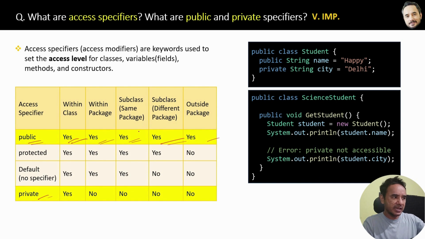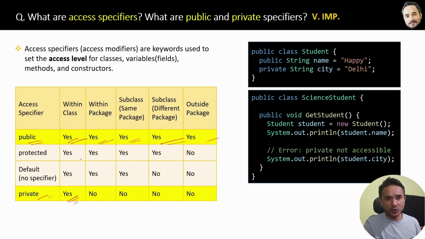What a subclass is, I will tell you later, but public members are accessible everywhere. Whereas the private field is only and only accessible within the same class, not anywhere else. Alright, that is the answer.